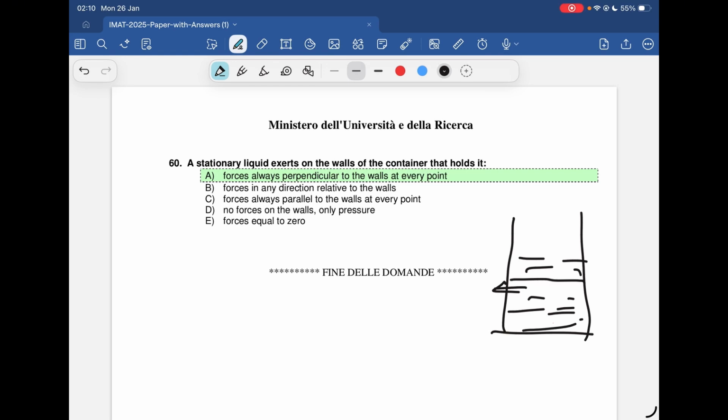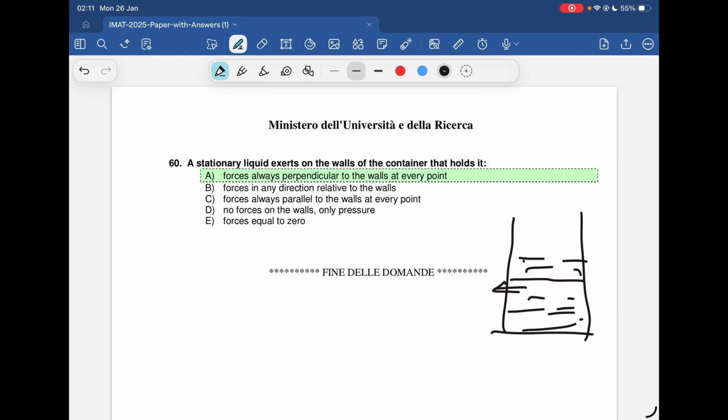Just imagine you are leaning against a wall. If you push straight into the wall, you stay still. But if you try to push the wall sideways while leaning on it, your hand might slide. It's a simple analogy I'm giving.